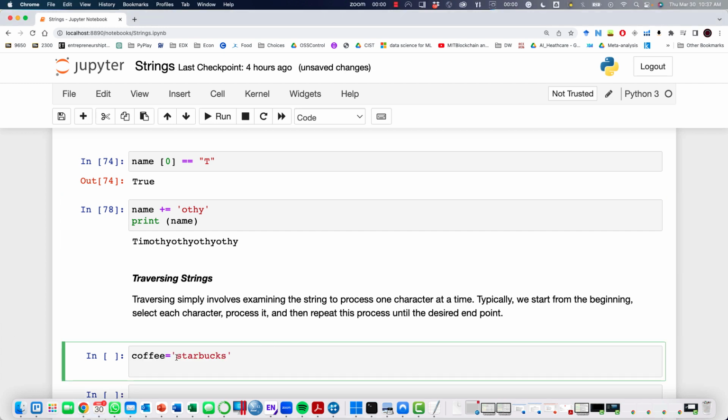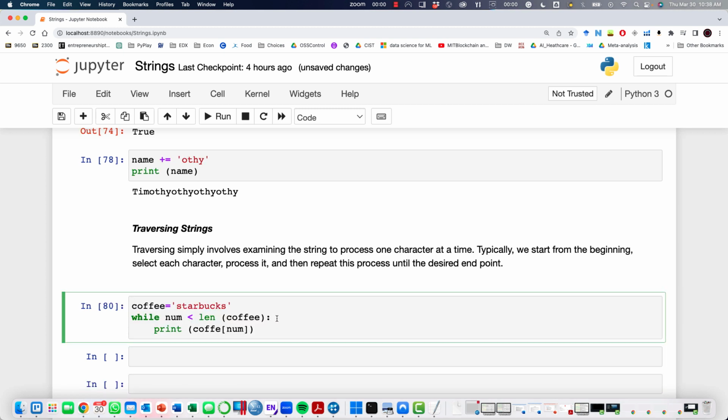I'm going to start with a piece of string called coffee, Starbucks, and I'm going to write a while loop. I'm just going to say while num is less than the length of coffee, then print coffee.